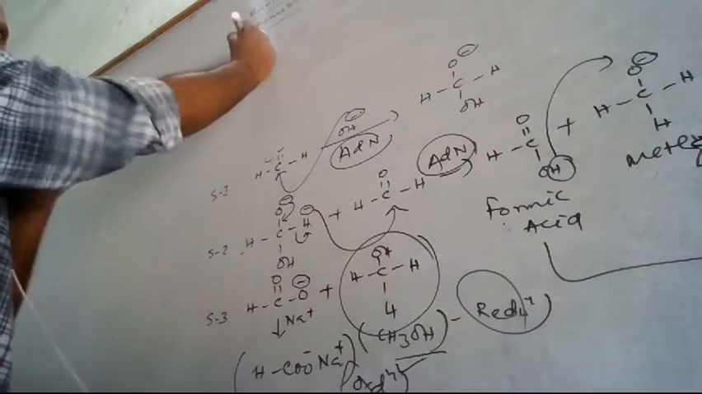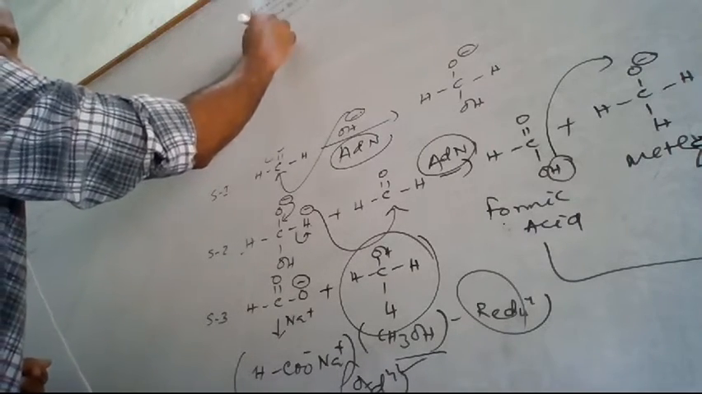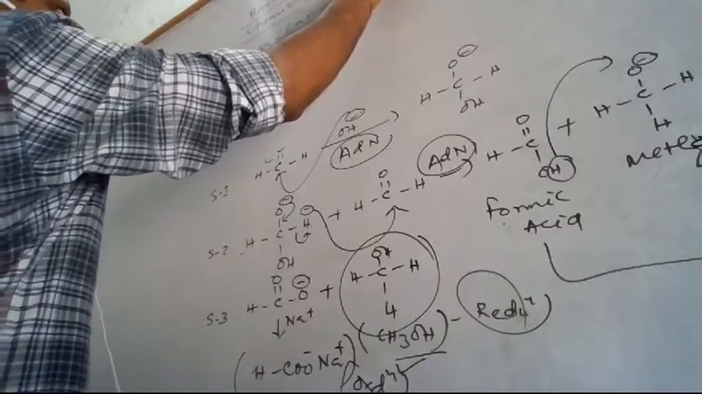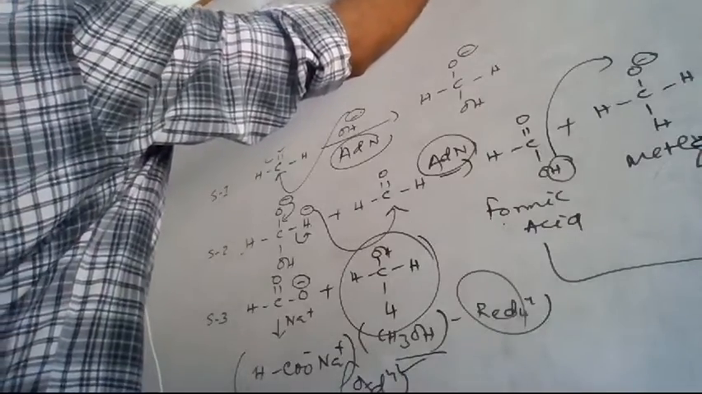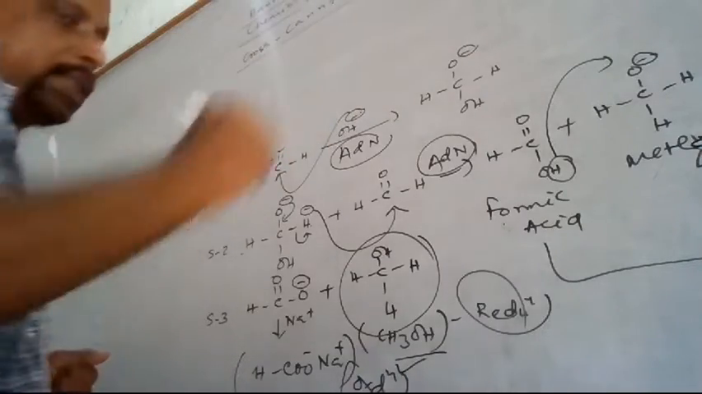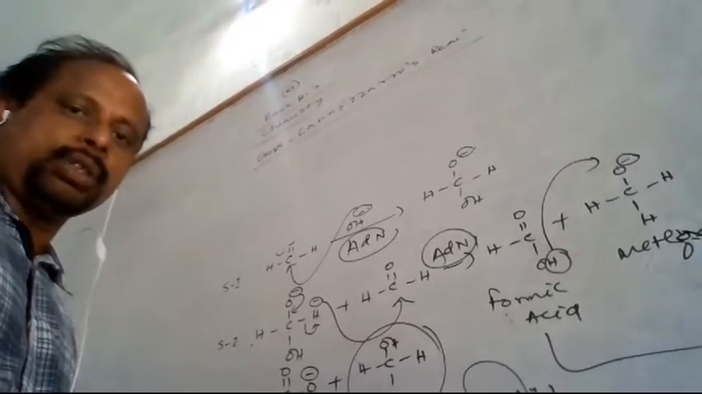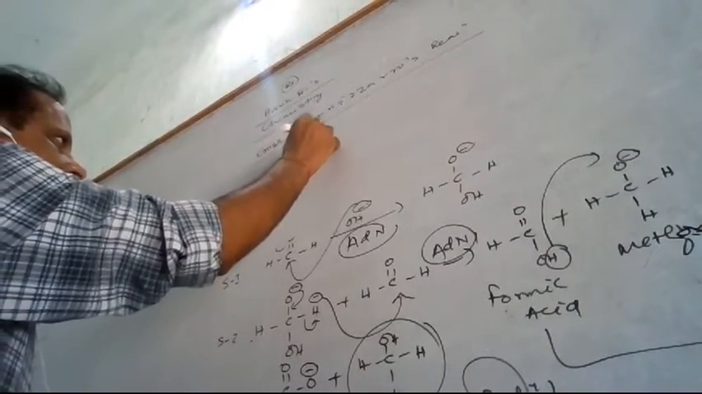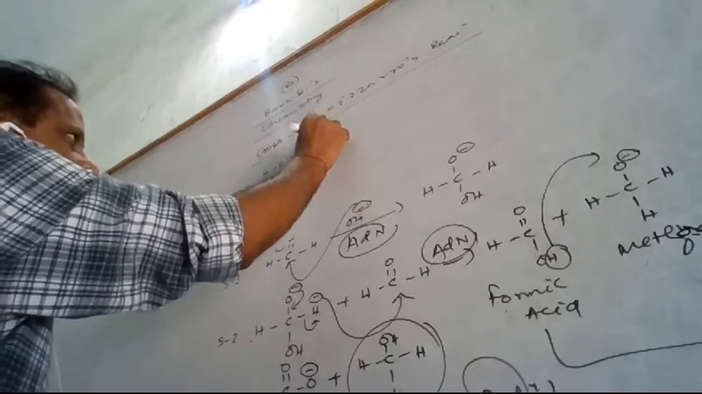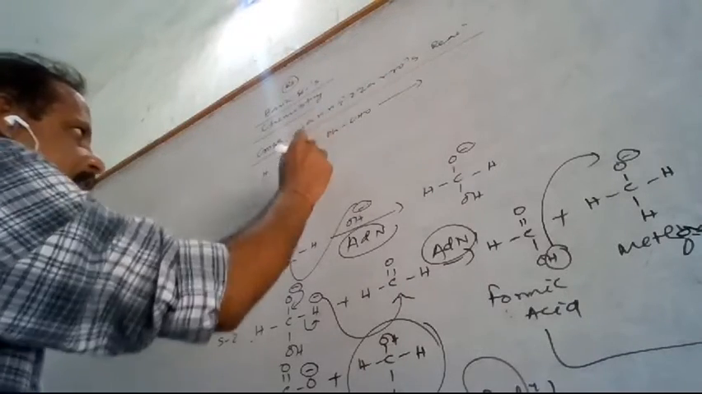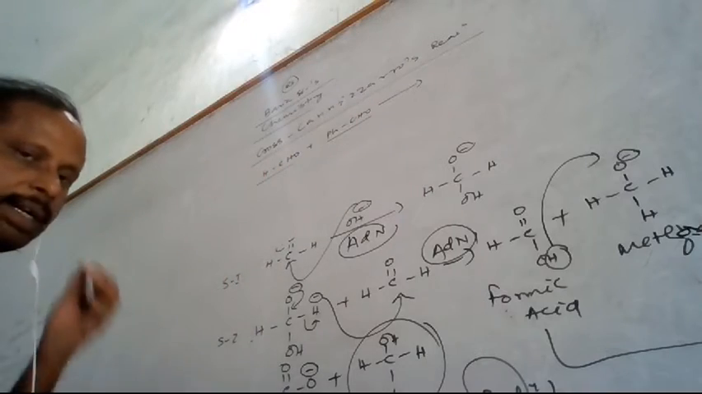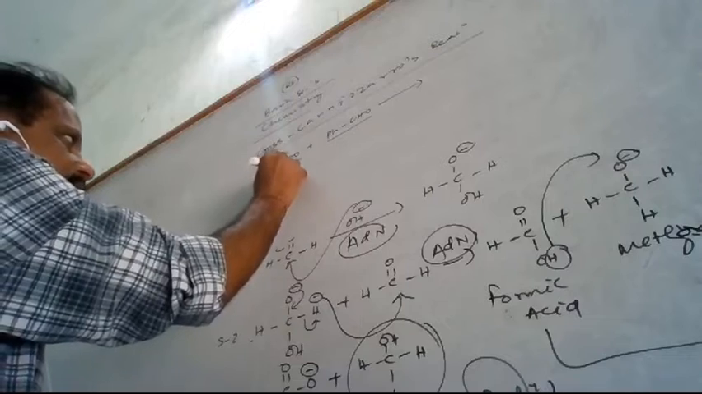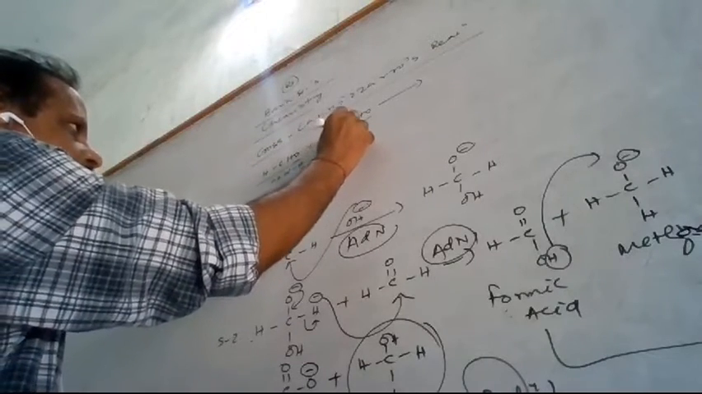So next you see the cross Cannizzaro reaction. In a cross Cannizzaro reaction, what will happen? Two different aldehydes we can take, both having no alpha hydrogen atom. So this is the benzaldehyde we can take, and this is the formaldehyde. This has no alpha hydrogen, and this also has no alpha hydrogen.